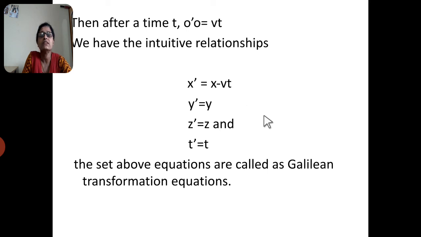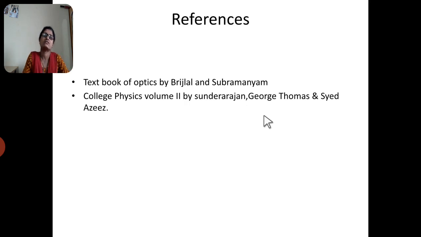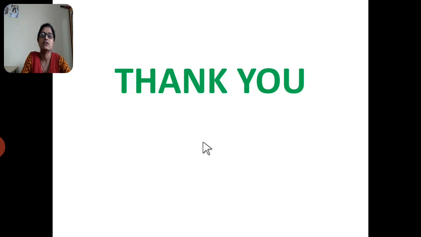The inverse Galilean transformation equations are x equals x dash plus vt, y equals y dash, z equals z dash, and t equals t dash. So these are the Galilean transformation equations.